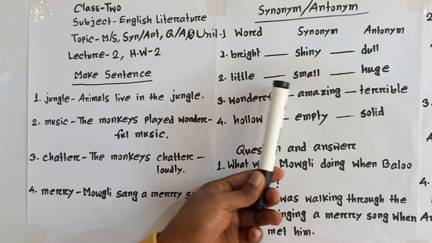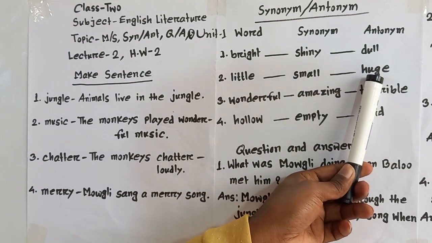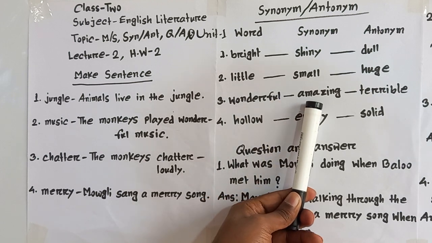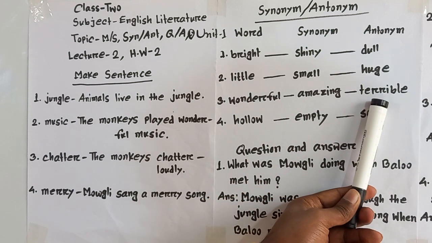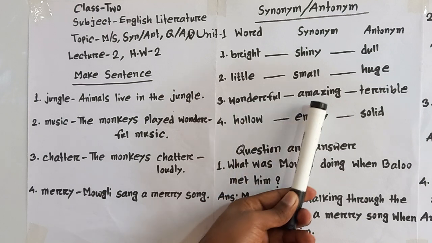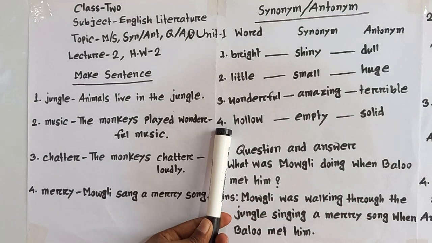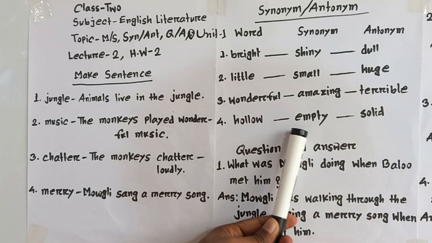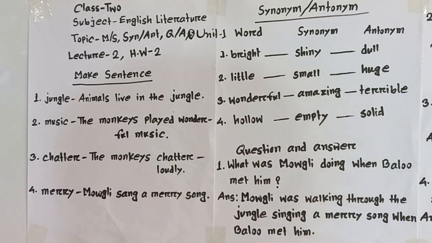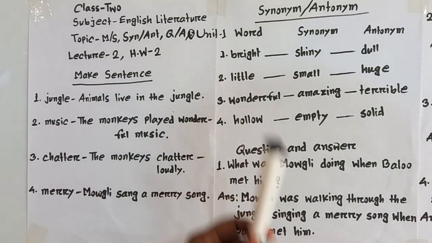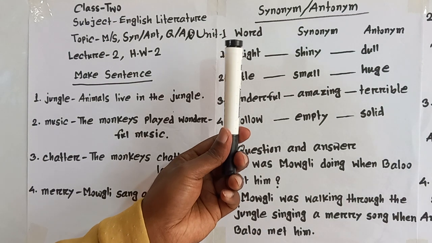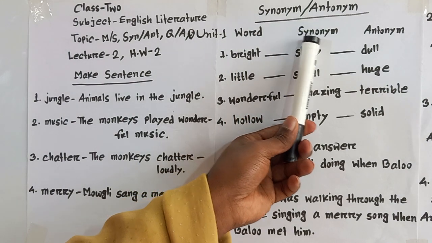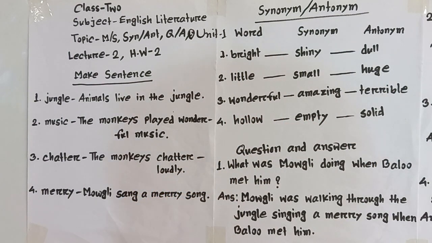2, little. Little is small, antonym huge. 3, wonderful. It is amazing and terrible. Wonderful, amazing, terrible. 4, hollow, empty and solid. These are the 4 synonym and antonym. Dear learners, while writing synonym and antonym, you must write in this way: word, synonym and antonym. Now we will go to question and answer.